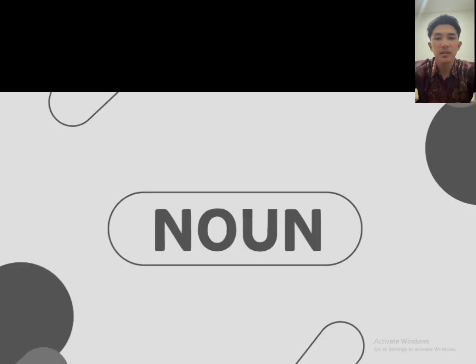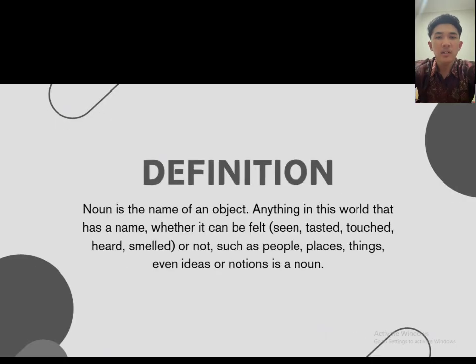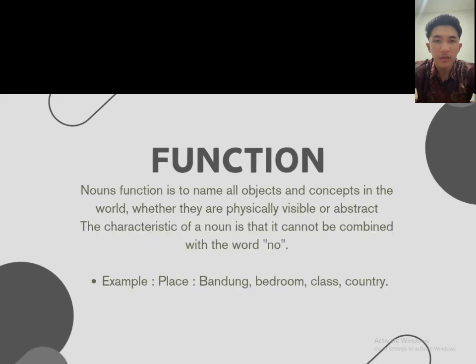And the third is noun. Definition: a noun is the name of an object, anything in this world that has a name, whether it can be felt, seen, tasted, touched, heard, smelled, or not, such as people, places, things, even ideas or notions. Function: a noun's function is to name all objects and concepts in the world, whether they are physically visible or abstract.